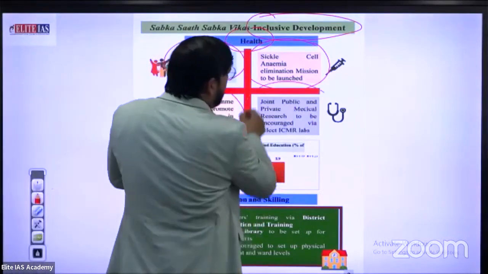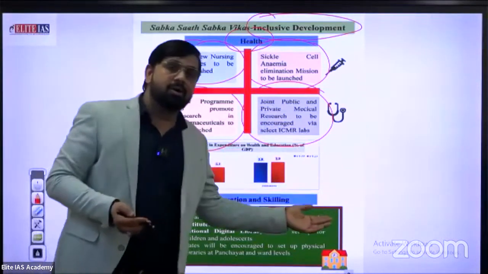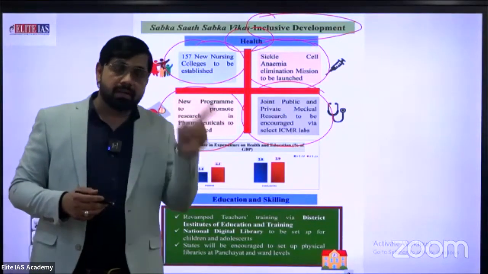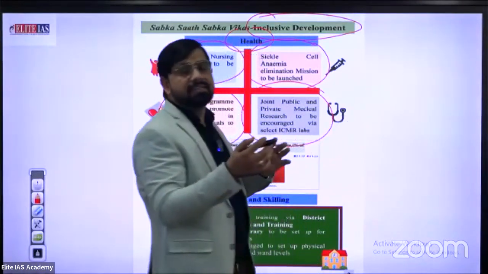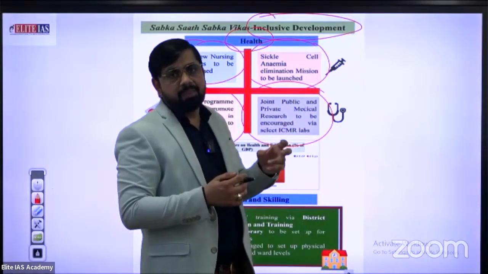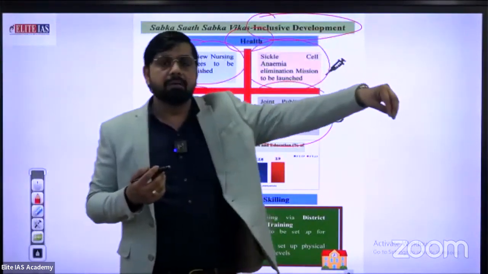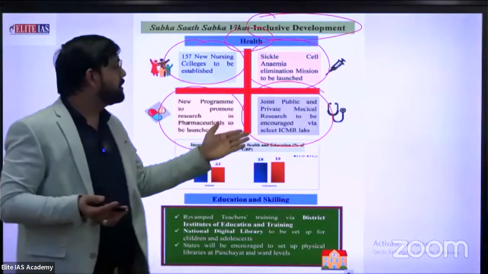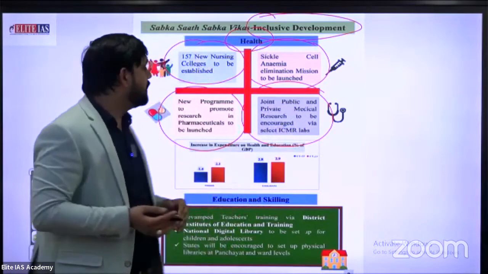Joint public and private medical research to be increased via select ICMR labs. Also related to ICMR, there is the example of Sanjeevani Yojana, which we discussed in our last current affairs class. The government used different fractional services, like helicopter services under the HAMS scheme, to make a strong connectivity between hill area public and Rishikesh AIIMS. So this is also an example of joint public and private medical research via ICMR labs.